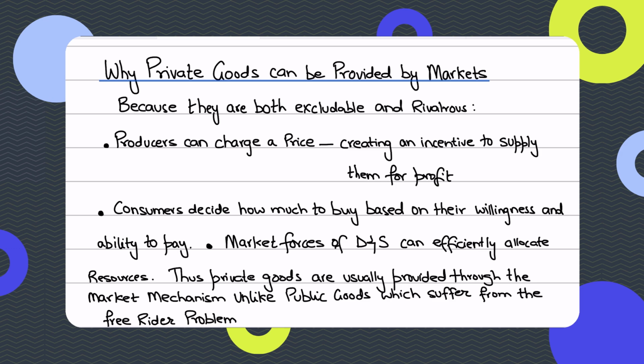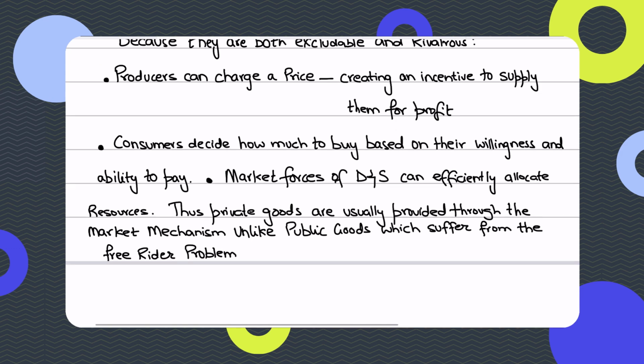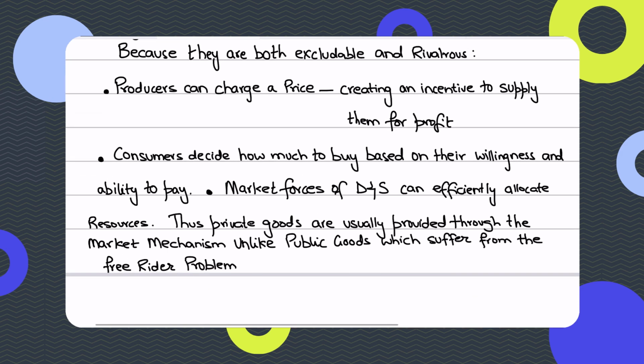So what we learn is that a private good is basically rivalrous and excludable, and it can be efficiently provided by markets, since consumers must pay for it to access it. If I want to buy a pizza, I need to pay to access the pizza. Also, one person's consumption reduces the availability for others, right? So there's an incentive for the producer to charge a price and earn a profit.